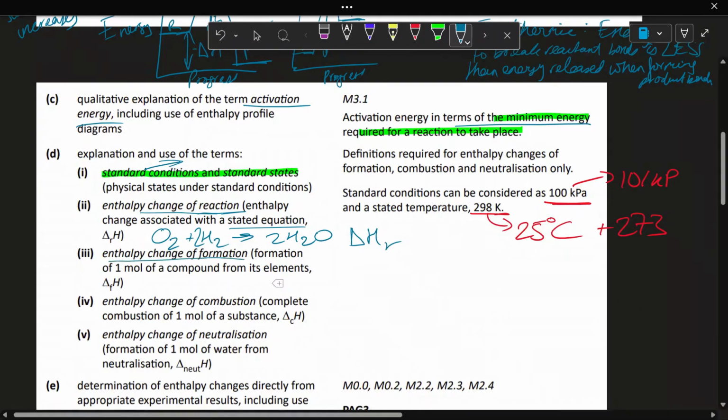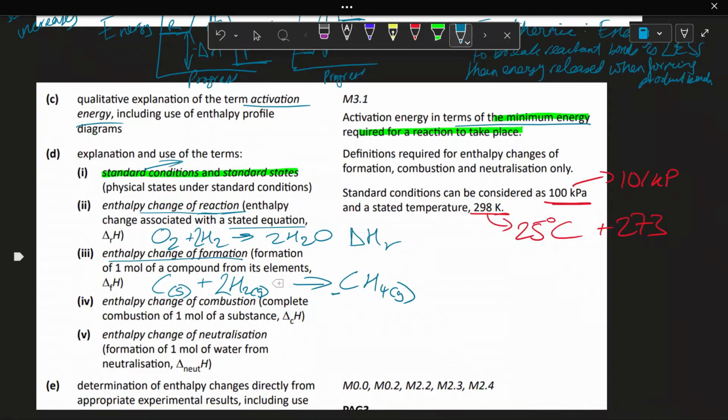Next is the enthalpy change of formation. It's the formation of one mole of a compound from its elements. So this would be carbon in solid state plus hydrogen gas produces methane, CH4 gas. And this works because we only have one mole of product. If it was something different, if we had 2 moles, that wouldn't give us the enthalpy of formation. We'd have to divide all the coefficients by 2.